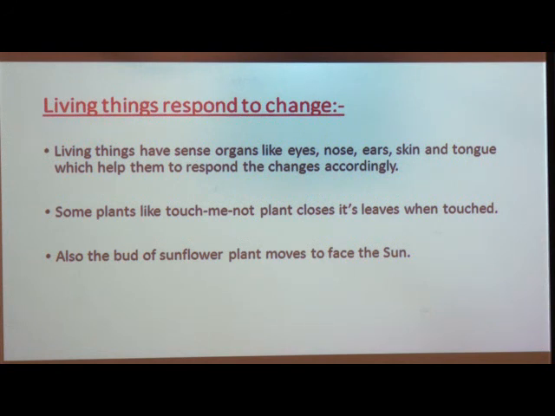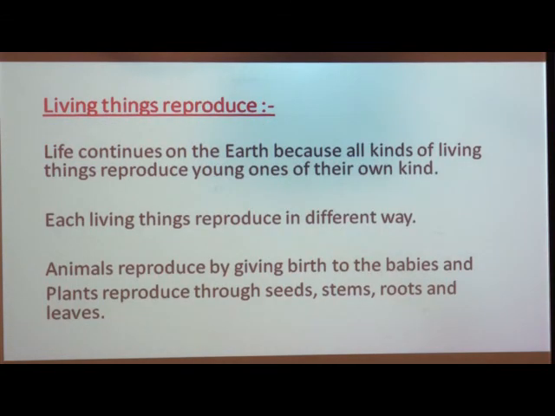But unlike living things, non-living things do not have any sense organs. Here you see, do rocks have eyes, nose, etc.? No, because non-living things do not have any sense organs, so they cannot sense or feel any changes in their surroundings, and also they do not respond to any changes in the environment. Now, see about the next characteristic of the living things, that is that living things reproduce.